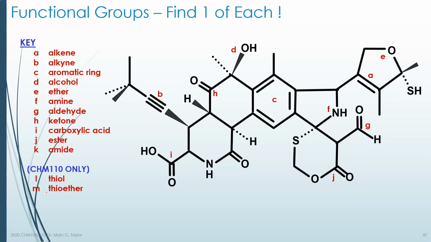And an amide, let's see if you can find that. You're going to look for a nitrogen next to a carbonyl. And there are only two nitrogens. We've already labeled one of them. The other one is right here. That's your amide. The thiol I mentioned is the SH group. And a thioether is just like an ether, but it has a sulfur instead of the oxygen in the middle. You don't need to know those for Chem 100, so just make sure you know the other ones in here. And with that, we'll stop.